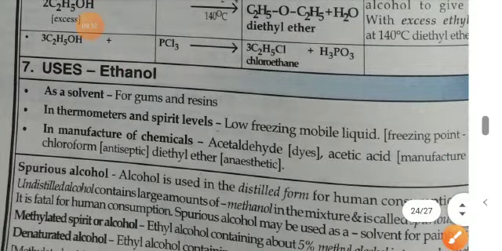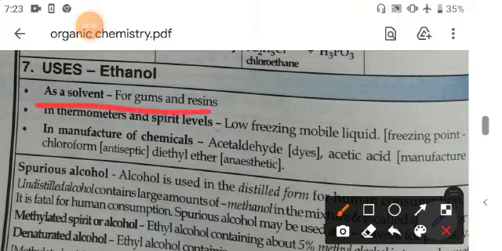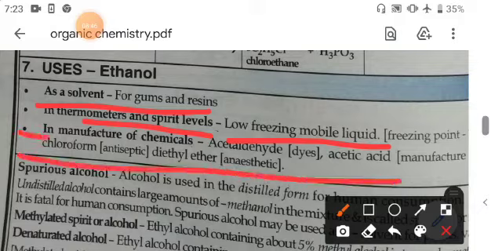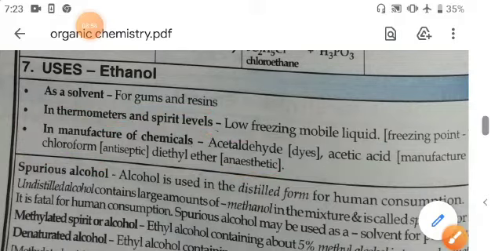Now uses of ethanol. Students, as you know, it is used as a solvent for gums and resins, in thermometers and spirit levels as a low freezing mobile liquid, and in the manufacture of chemicals like acetaldehyde, acetic acid, chloroform and diethyl ether.